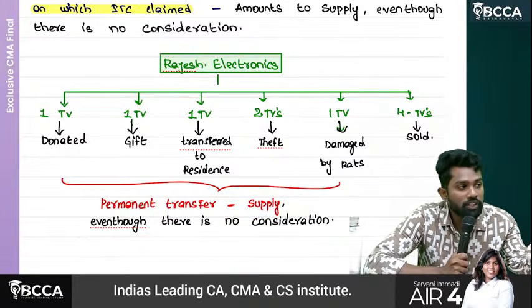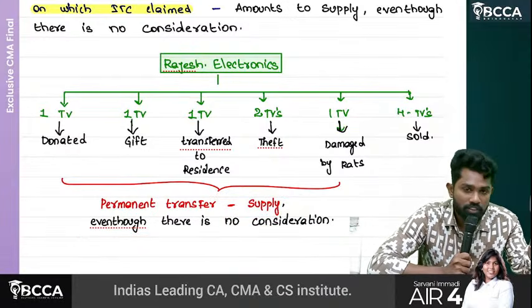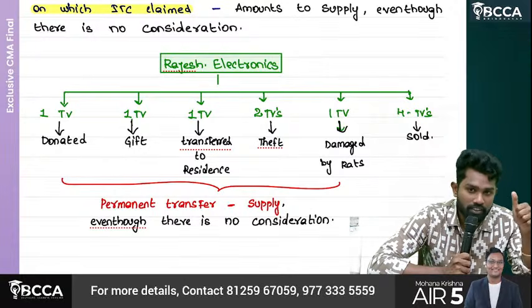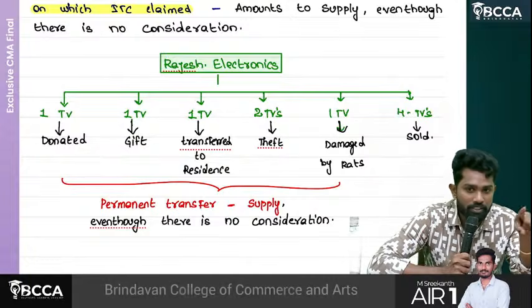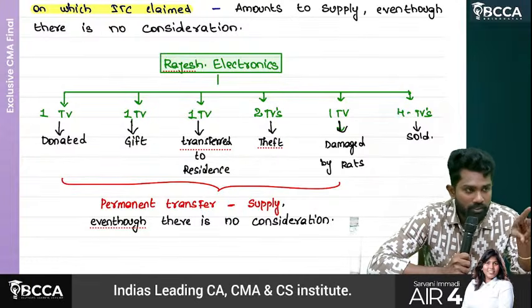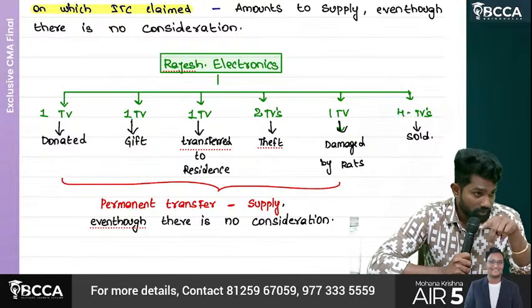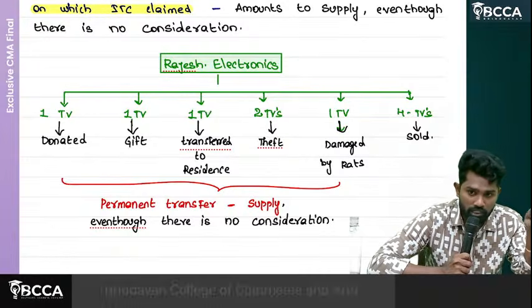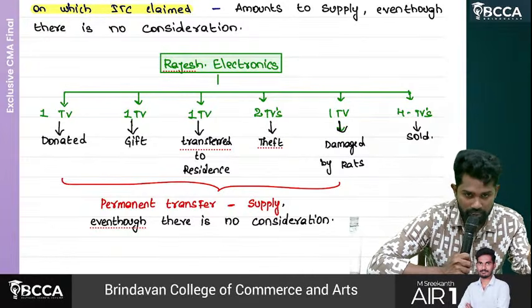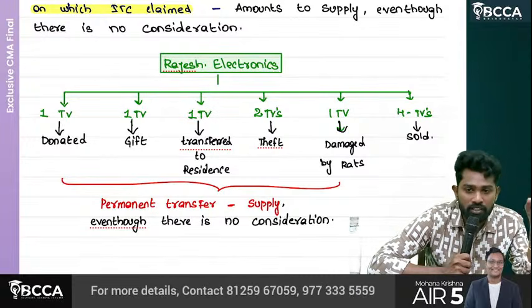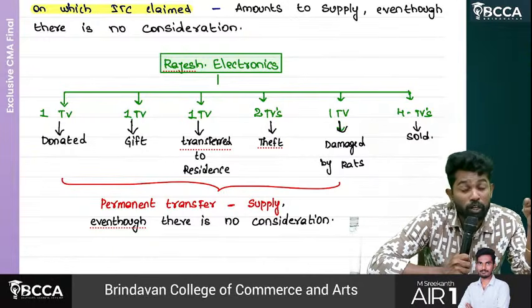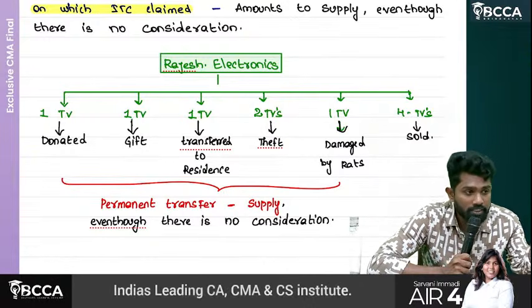So in Schedule 1, we have a total of 4 points. First one is what? Import of service, even though there is no consideration. But 2 points to be checked: supplier and recipient should be related, and they should be in the course or furtherance of business. Second one, any transfer of goods between principal and agent or agent and principal, even though there is no consideration. But what is the deciding factor? Invoice is the deciding factor.